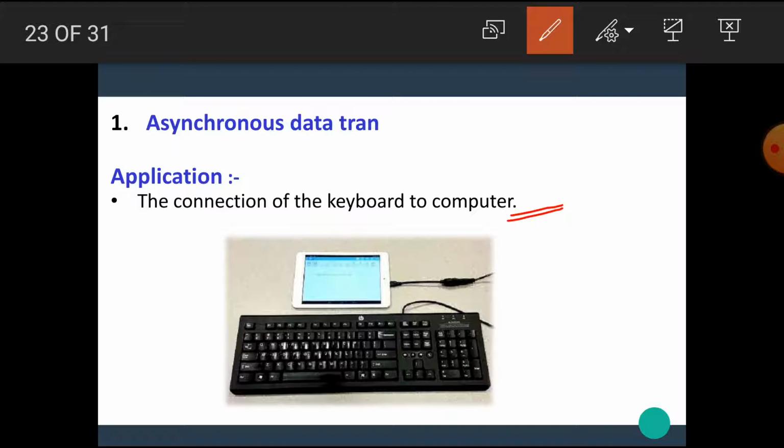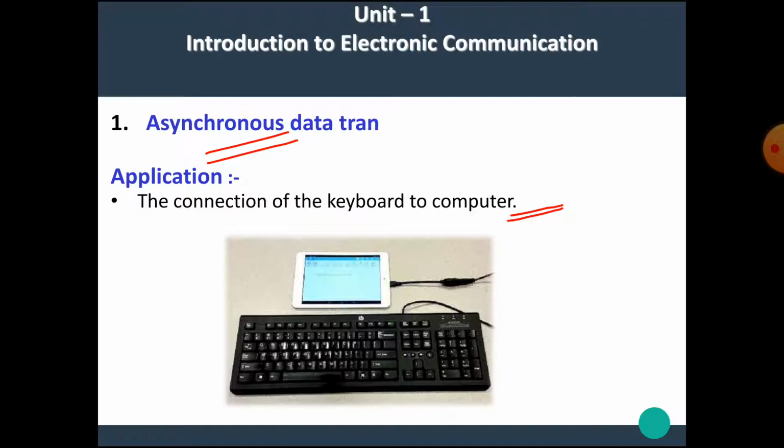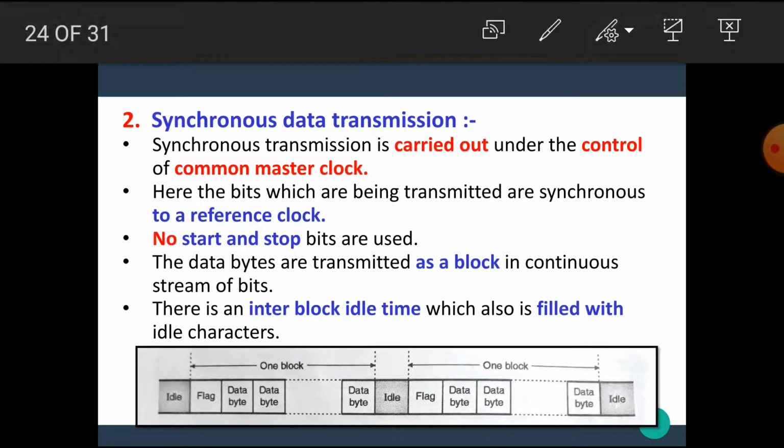That means the connecting wire or the transmission type between the keyboard and the PC is of asynchronous data transmission. Now let's see what is meant by synchronous data transmission. Synchronous data transmission is carried out under the control of a common master clock.